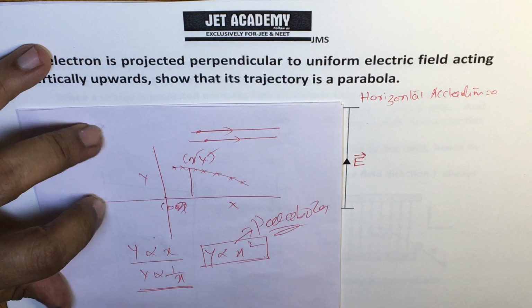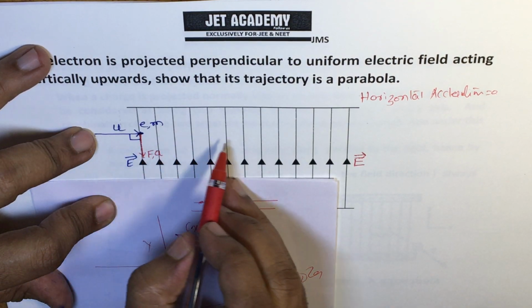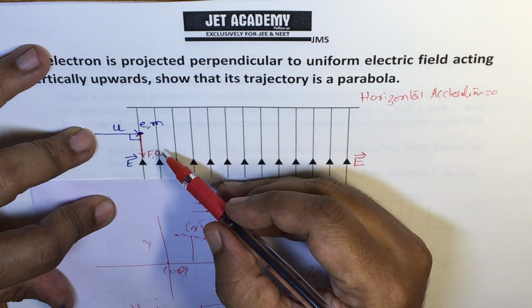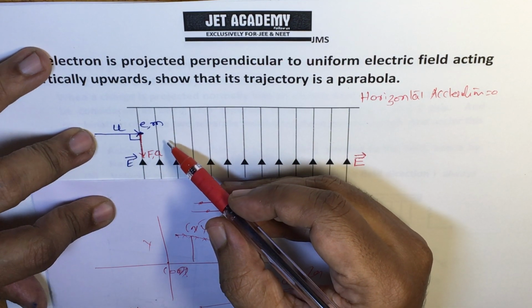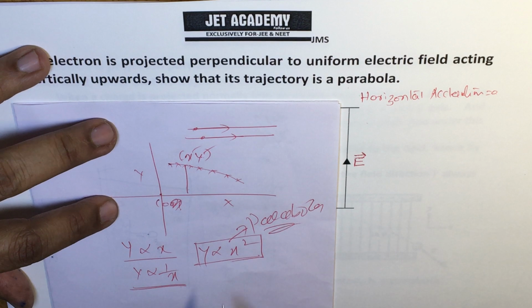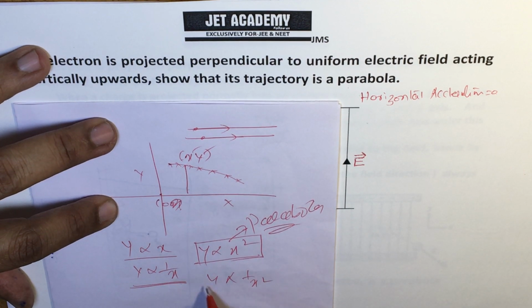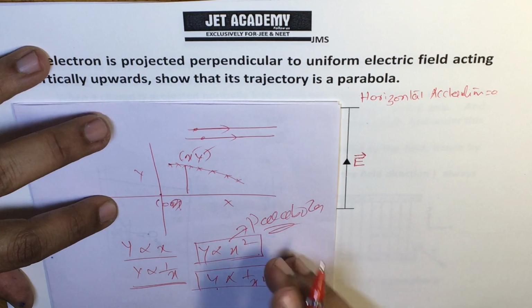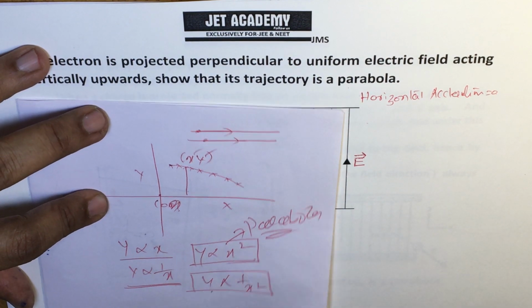This is what you have to show, that in our case it is going to be a parabola. That is, y is directly proportional to the square of the x coordinate. You frequently come across the hyperbola also, but we have to show that in this case y is proportional to x square.